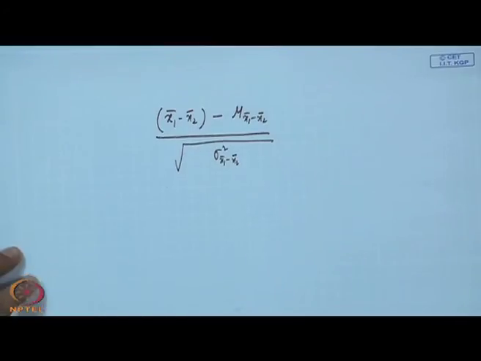What will be the distribution of this? This should go to the normal distribution, when both population standard deviations are known and they are coming from normal populations, or when the standard deviations are not known but the sample size is large. In that case, it will be Z.